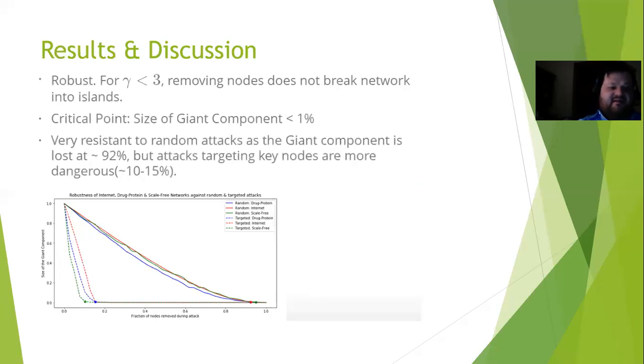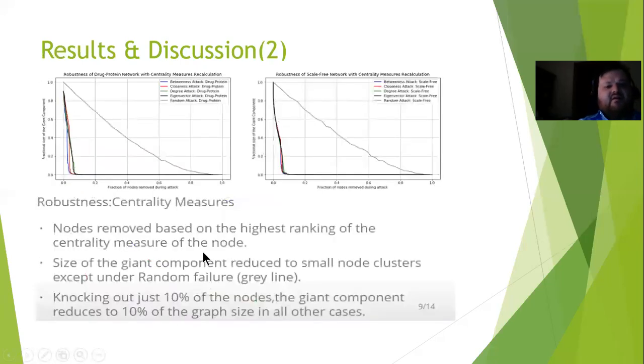This is looking at the degree attack. Now, here we attack it in multiple different ways: betweenness, closeness, degree, eigenvector, and random attack. Here we see with the random attack, you're quite robust. You're not disrupting the network very much. And here the scale-free network, this is, by the way, with recalculation turned on.